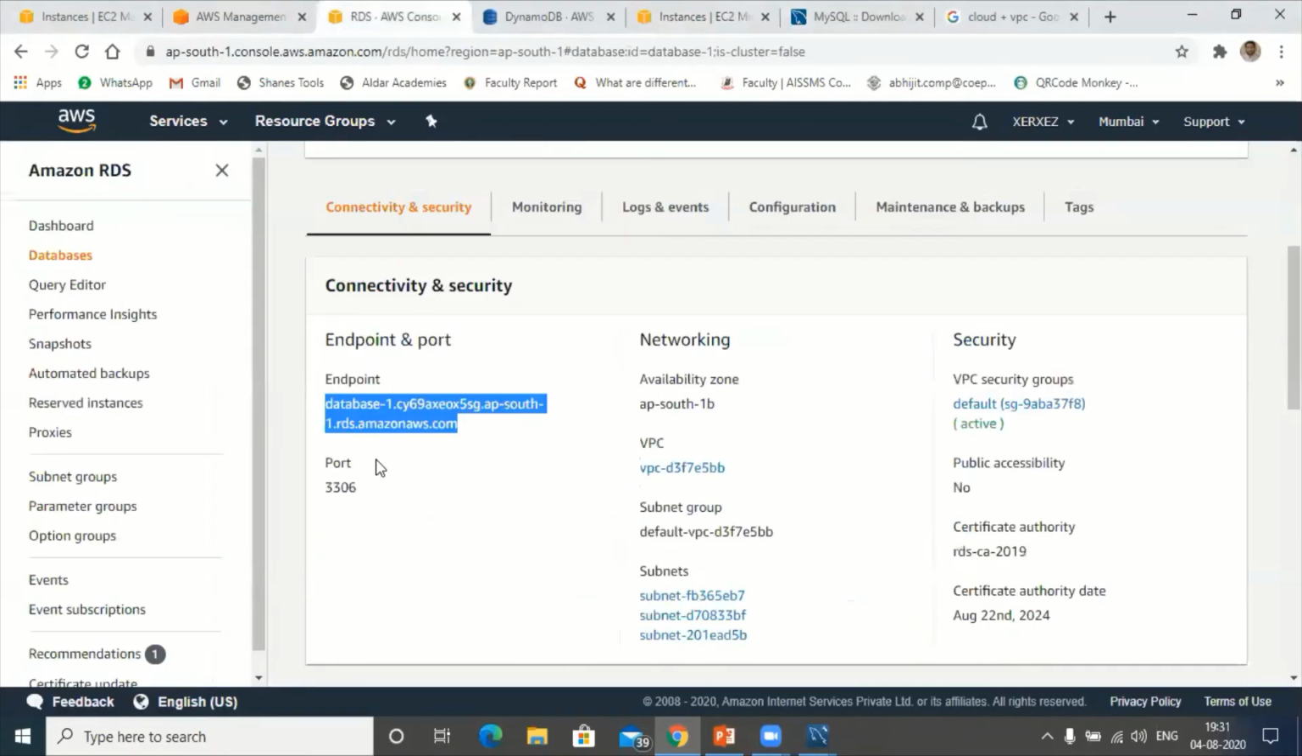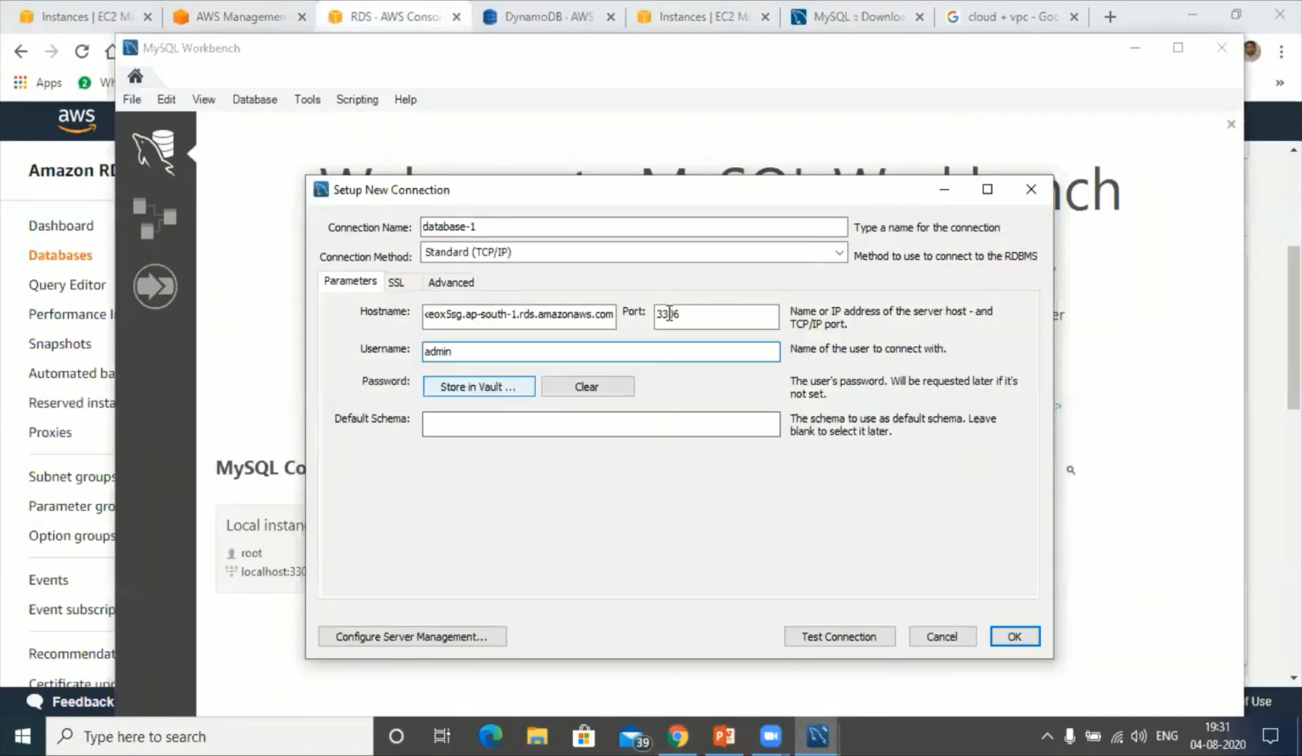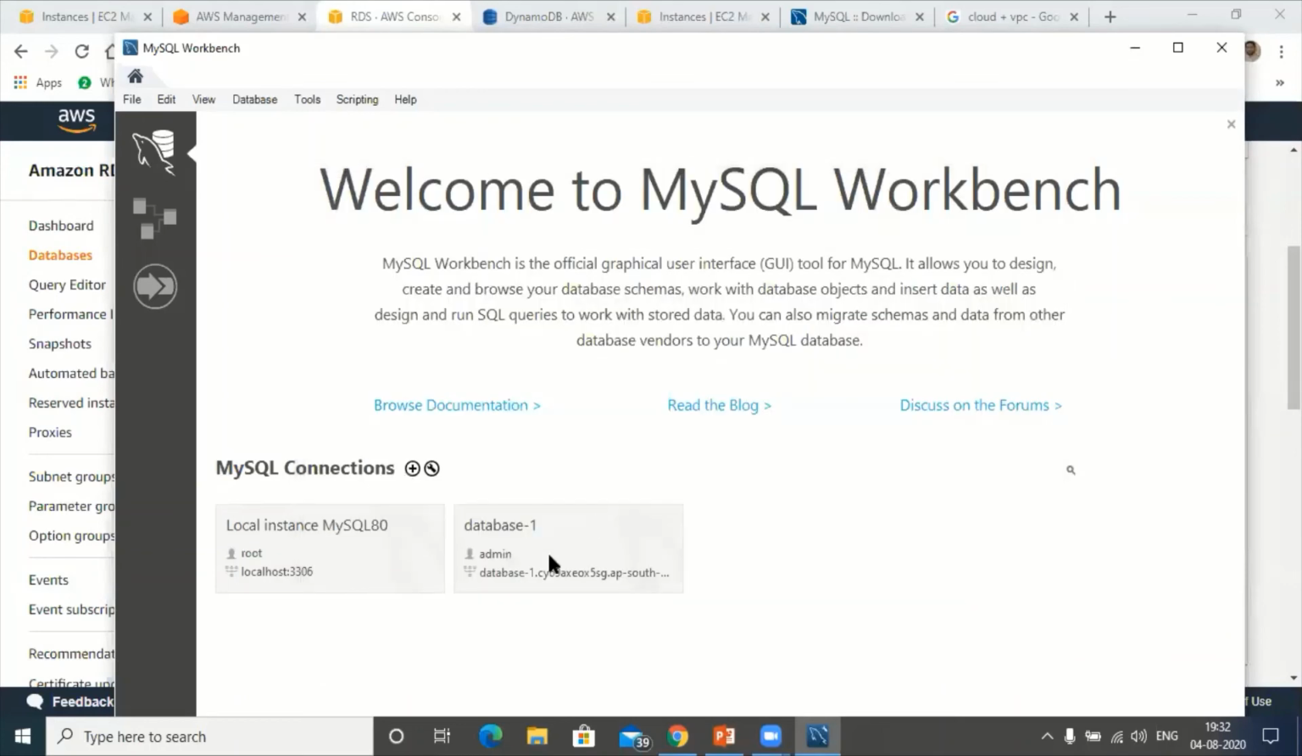Okay, yeah. Port number is 336. So it is confirmed, admin 336. Fine. So let me test now. It is under process. Yeah, it is tested. That means it is connected now. Let me hit OK.